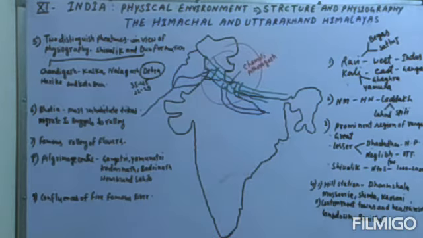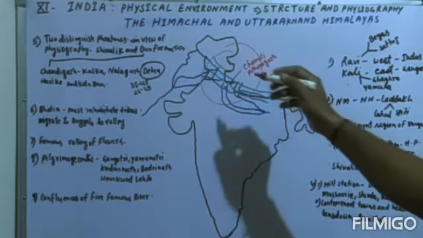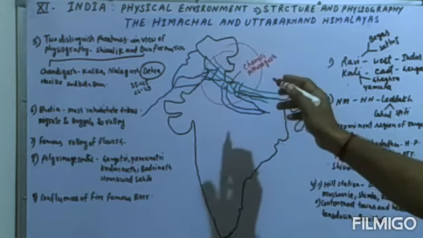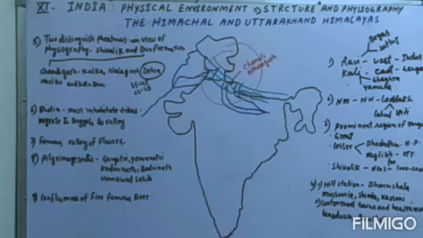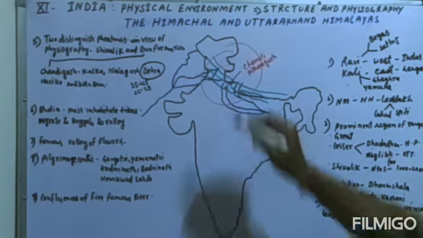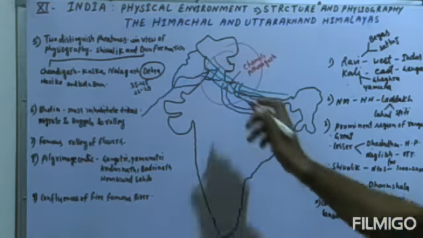The second very important thing is that the northernmost extent of the Himachal and the Uttarakhand Himalaya is the Ladakh cold desert region, which includes the Spiti subdivision, the two regions especially Lahaul and Spiti. These are two districts of the Ladakh region. That is very important, and you know very well these are very prominent regions of the ranges, because all three ranges you can find there: the Great Himalaya ranges, second the Lesser Himalaya ranges, and third the Shivalik Himalaya ranges.